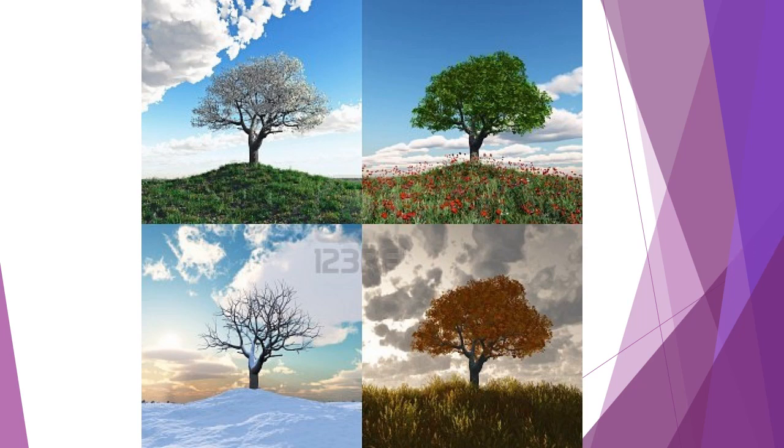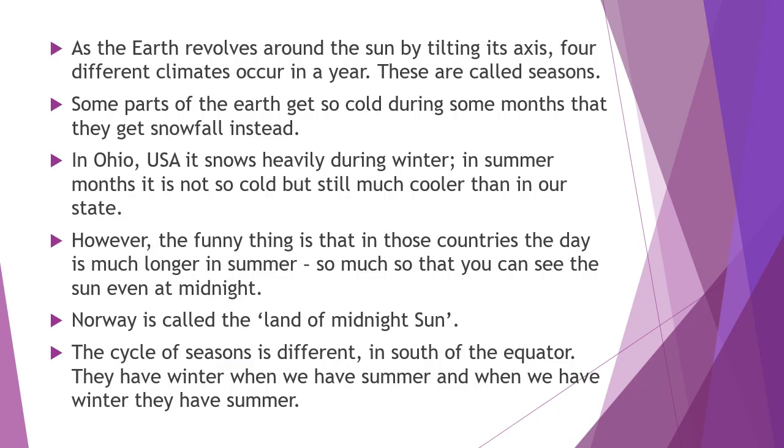Now you will come to know that the earth is revolving around the sun by tilting its axis. Actually, the earth is tilting 23.5 degrees. Already we studied this in previous classes. The earth is tilting 23.5 degrees. That means it is bending a little bit.